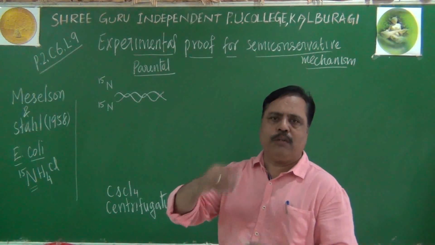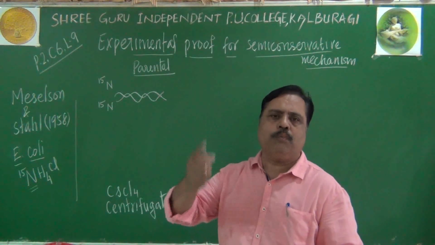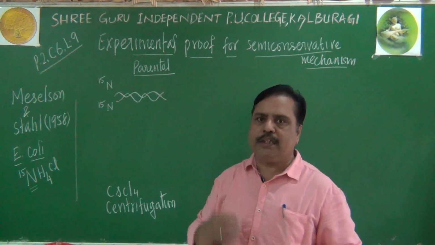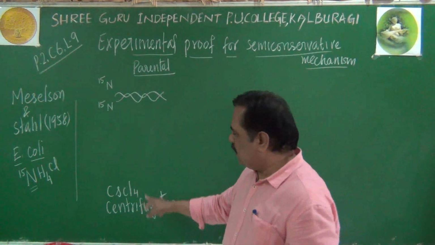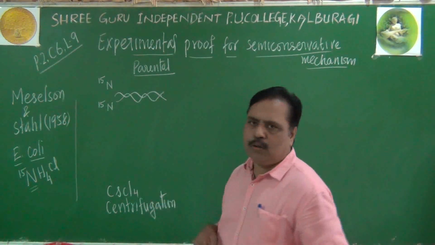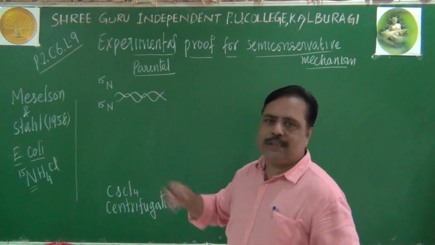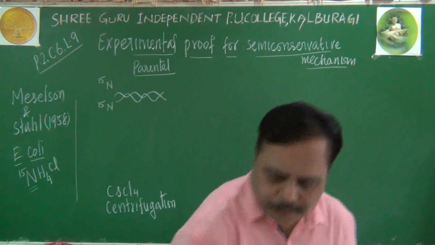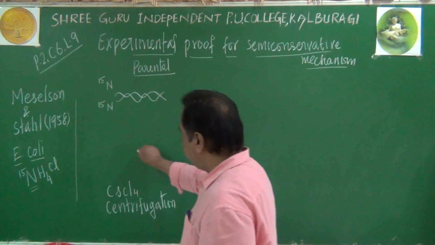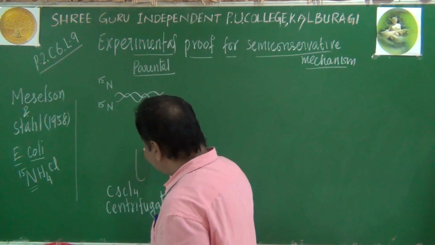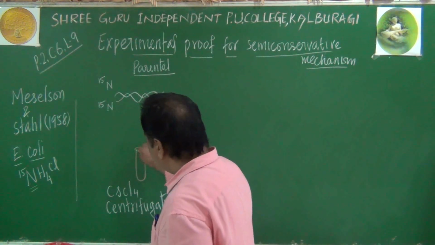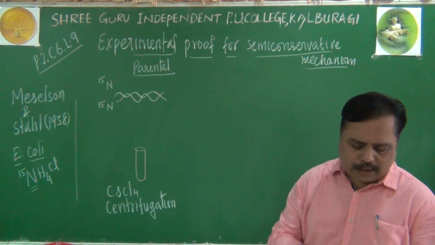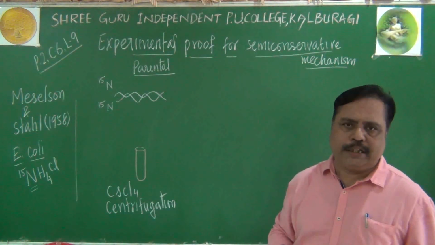Subjecting that biochemical molecule to high RPM, rotations per minute. Due to gravitational force in the test tube of cesium chloride, heavy DNA will settle. Remember this point. This is the test tube I am taking, and I am centrifuging that DNA molecule and seeing whether it has become heavy DNA or not. I am just checking it.